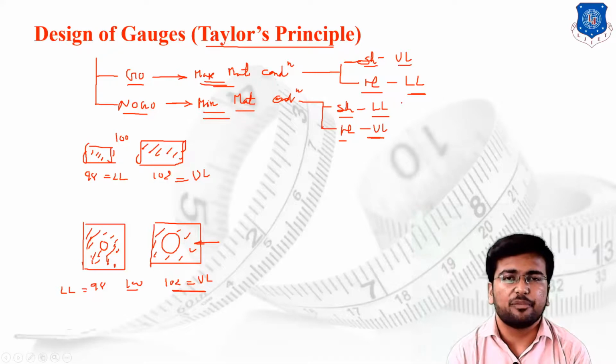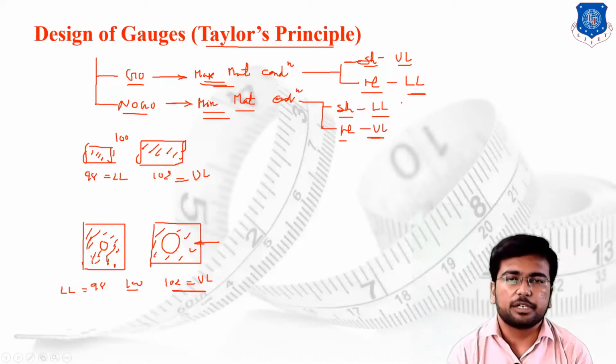Taylor's principle is a very common and universally accepted statement that for designing the go gauge, you have to prefer the maximum material condition. For designing the no go gauge, you have to prefer the minimum material condition. That's it.